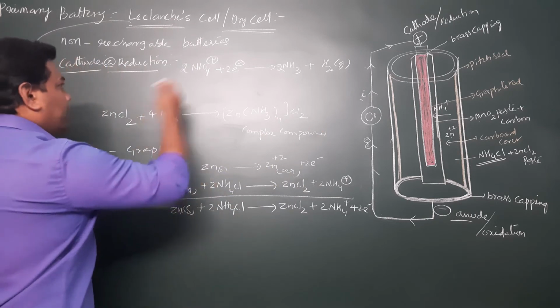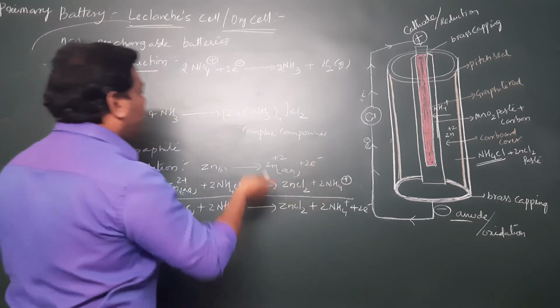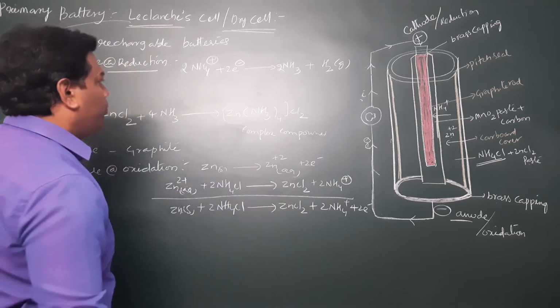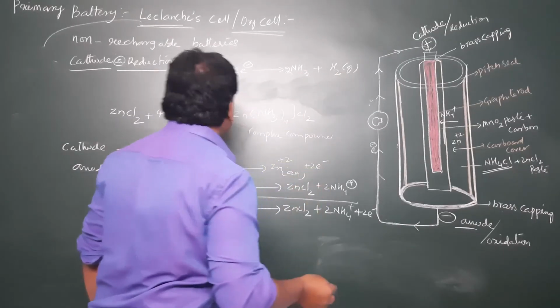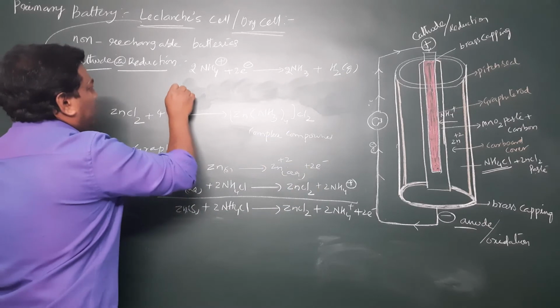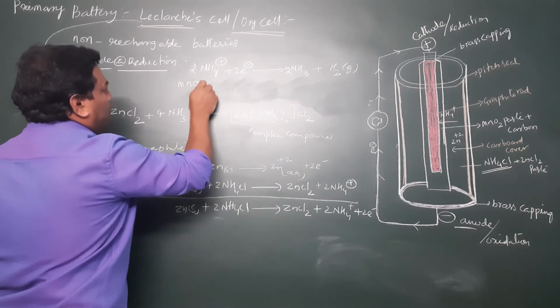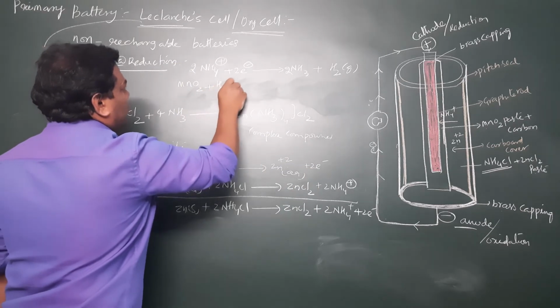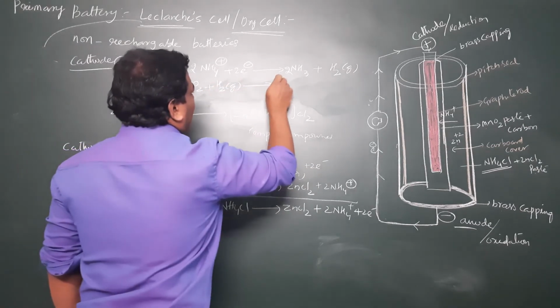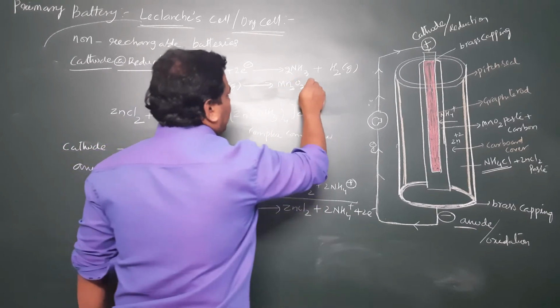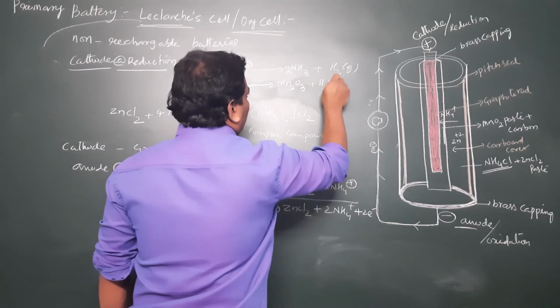Okay, so the NH3 part is over. The released ammonia gas reacts with zinc chloride and converts into a complex compound. This hydrogen gas reacts with manganese dioxide to convert into Mn2O3, manganese sesquioxide, plus H2O liquid.